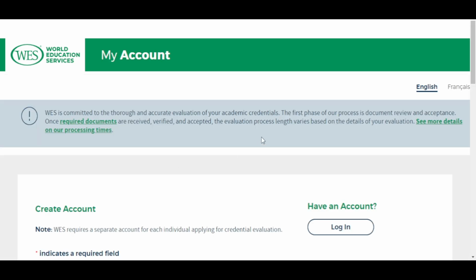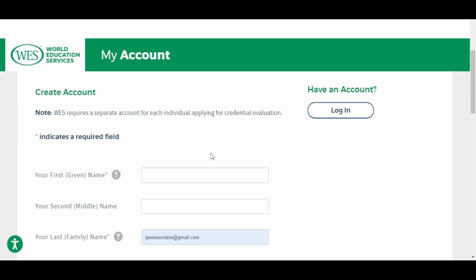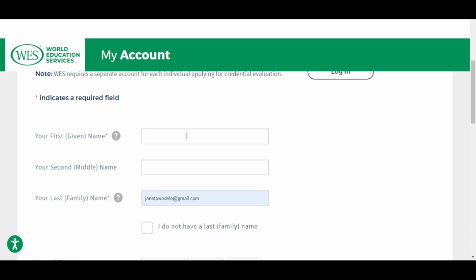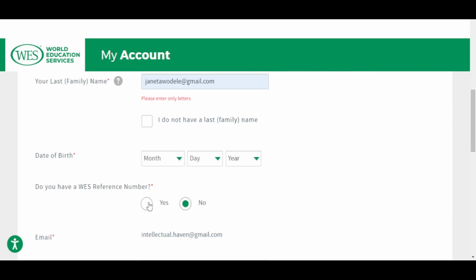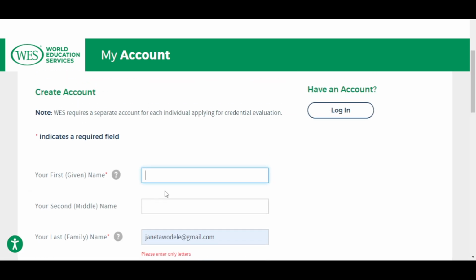All right, so here it will now bring you to where you can create your account. Can you see that? So WES requires a separate account for each individual applying for credential evaluation. All right, so here you put in your name, your first name. Let me just put in Janet. All right, I'll leave out my middle name.